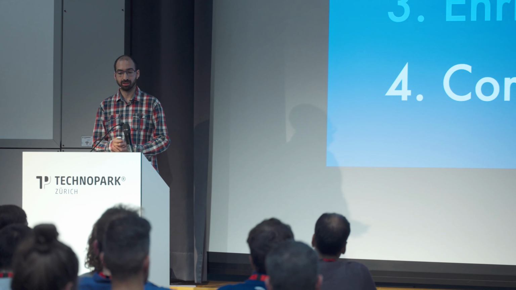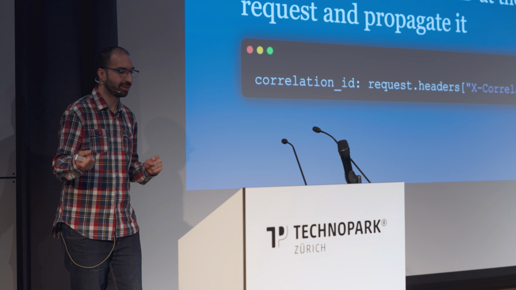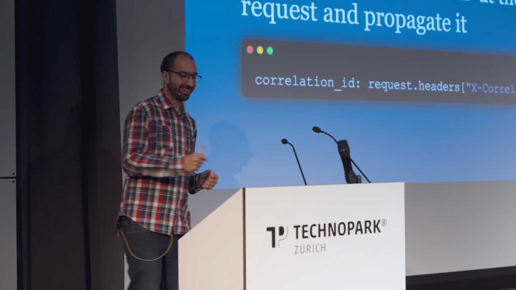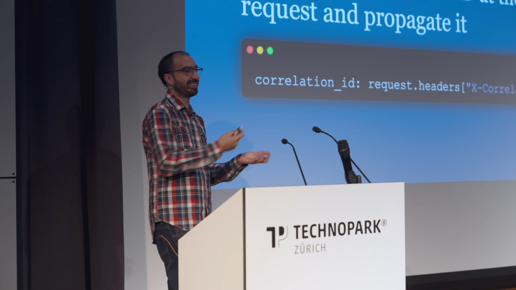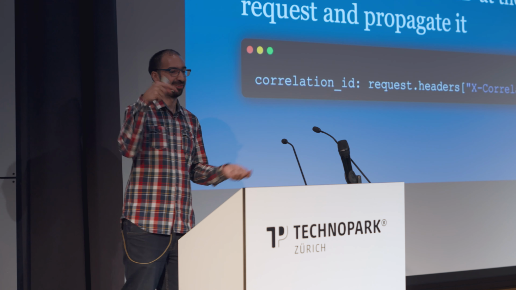So the first example is in the context of distributed systems. Sometimes you have dozens of microservices calling each other just to answer one single HTTP request. I don't know why you would do that, but okay. So how do you track this? How do you track who calls whom and which requests were done to answer this one request?